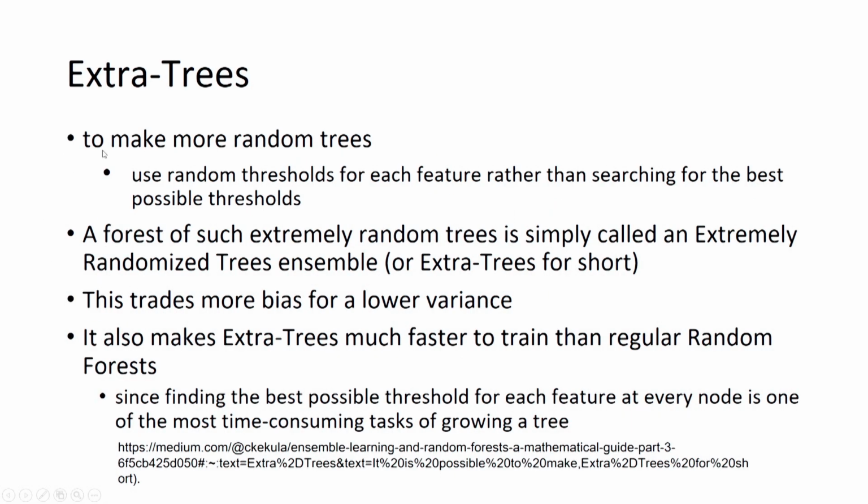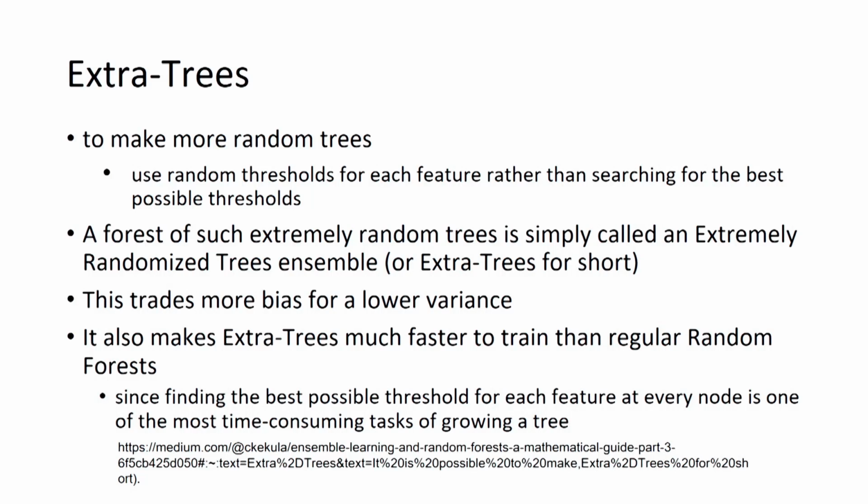The second way of producing more diverse trees is that we use different thresholds when we are splitting with some particular feature. As we have seen, suppose we are saying if height is less than or equal to some particular height.